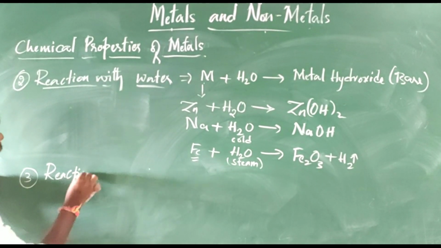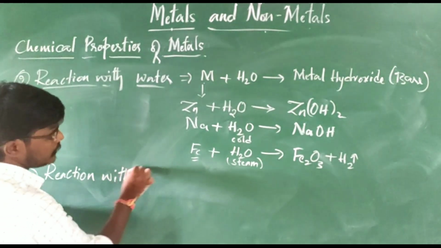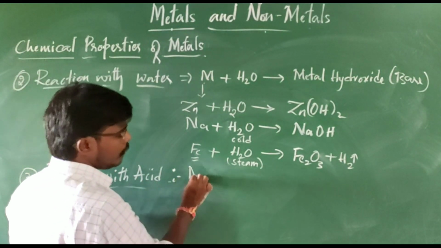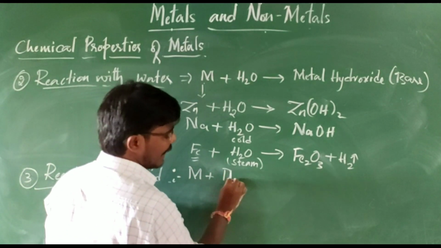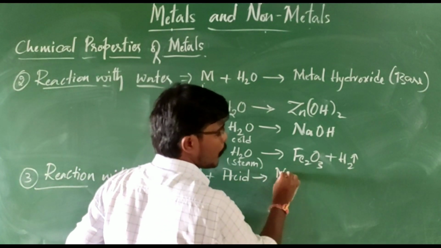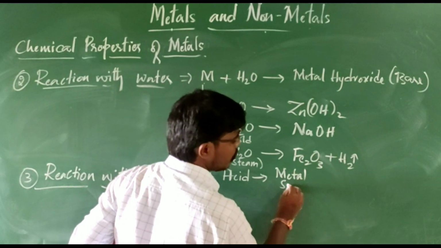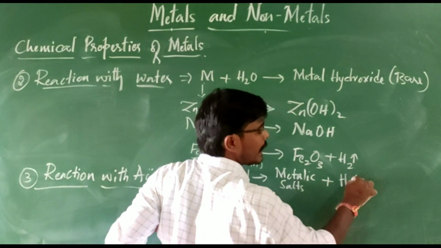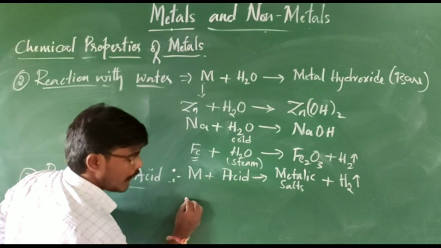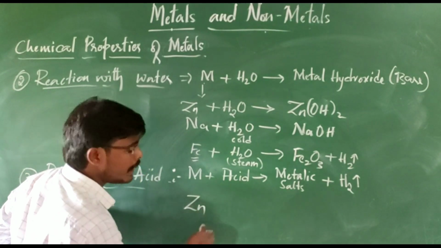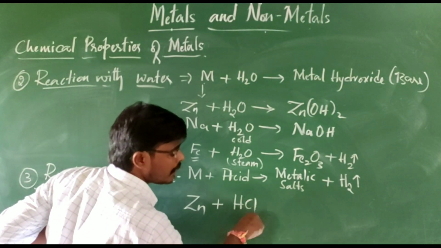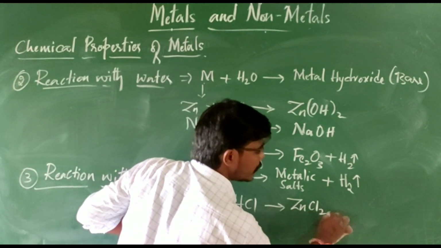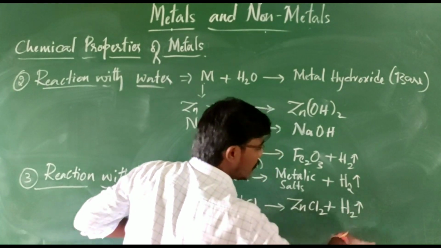Reaction with acids. Reaction with dilute acids. For example, when a metal is reacted with an acid, it forms its respective metallic salts. With that, hydrogen gas will be liberated outside. For example, I am taking zinc as an element. When zinc is combined with HCl, hydrochloric acid, it is going to form zinc chloride, ZnCl2, plus hydrogen gas will be liberated outside.